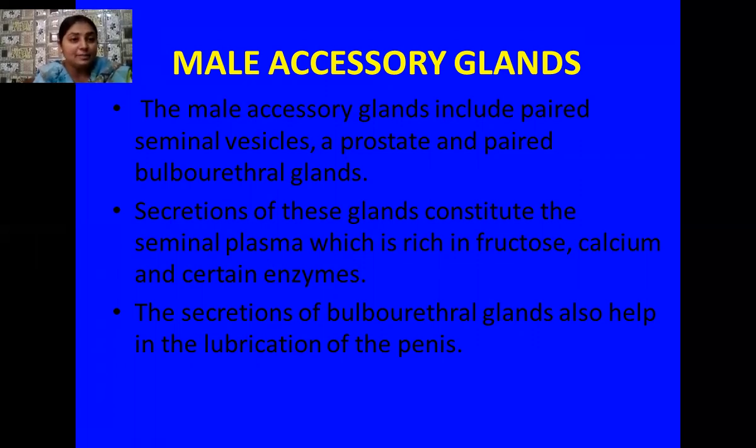These enzymes are very special here because when the seminal plasma enters into the female genital tract and it contains sperms, these sperms face an acidic environment inside the female genital tract. So these enzymes are quite helpful to neutralize this acidic environment and make the easy flow of the sperms inside the female genital tract. Then secretions of the bulbourethral gland help in the lubrication of the penis inside the female reproductive tract.